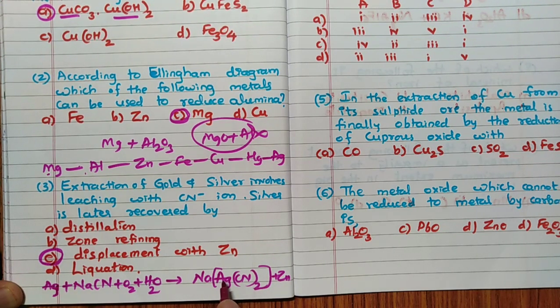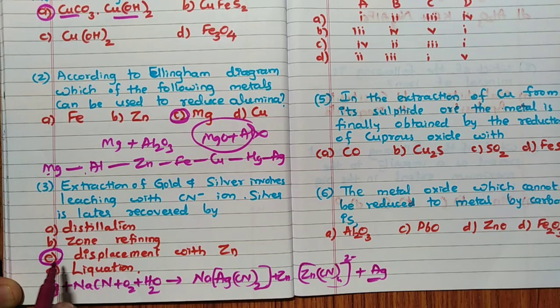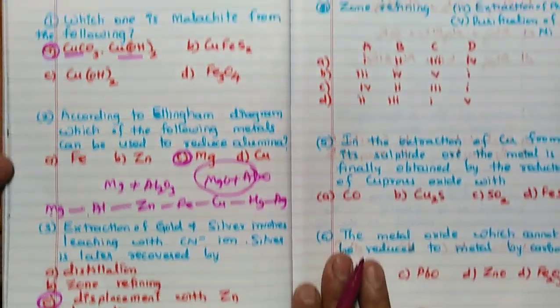Zinc will displace silver to form [Zn(CN)4]2- plus you get silver as the product, pure silver. Hence displacement with zinc is the answer.